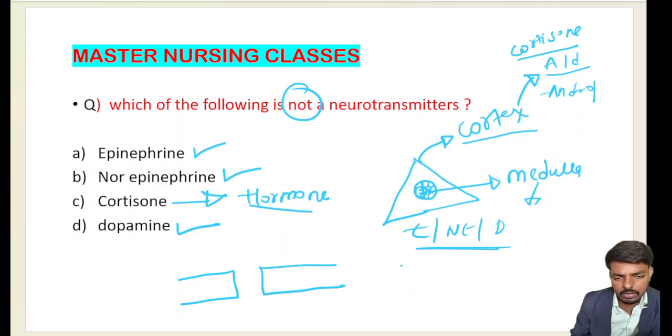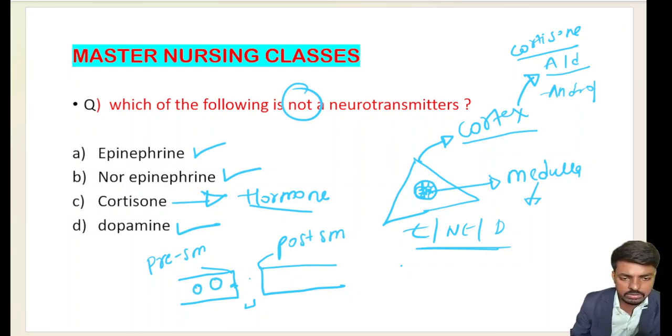Here is the end of one nerve, that is called the nerve terminal. Here is the end of another nerve. This is also called a nerve terminal. See this, here is our synaptic cleft. This is before the synaptic cleft, so this is called the presynaptic membrane. And here, after the synaptic cleft, this is called the postsynaptic membrane.